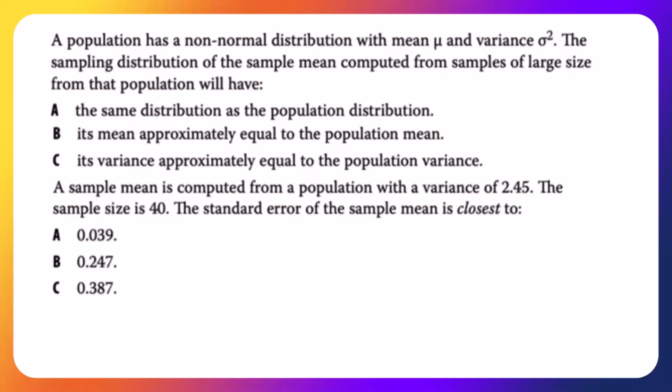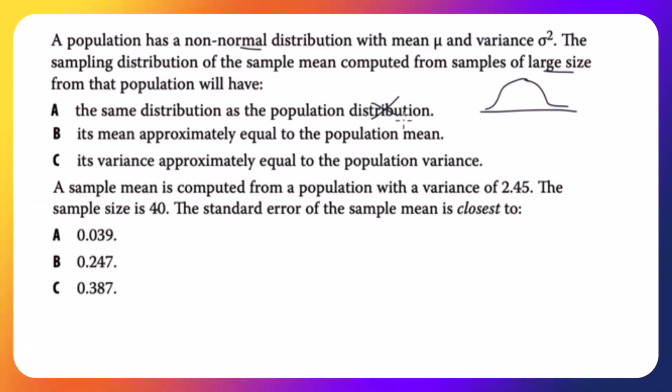A population has a non-normal distribution with a mean mu and variance sigma squared. The sampling distribution of the sample mean, computed from samples of large size from that population, will have the same distribution as the population distribution. Well, no, the distribution of the sample means will be approximately normal because we have large size, and this is saying that this is non-normal. This will be normal. We can get rid of that.